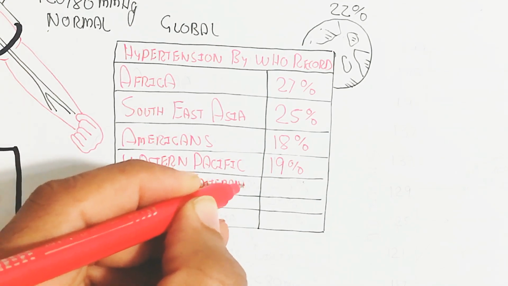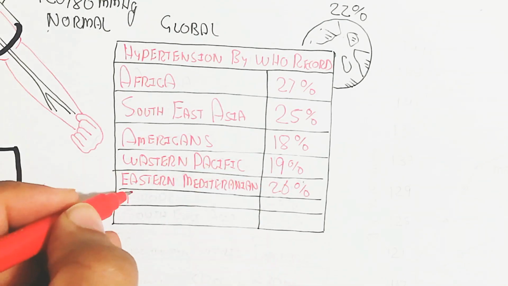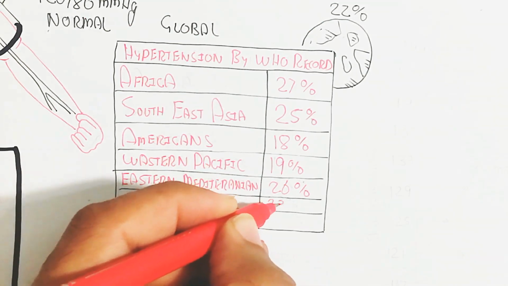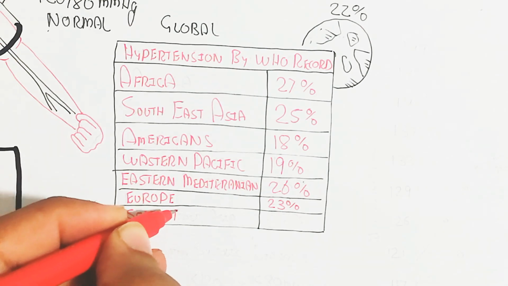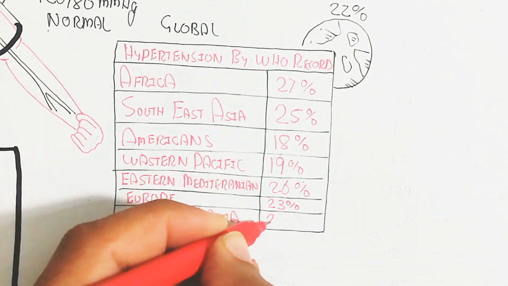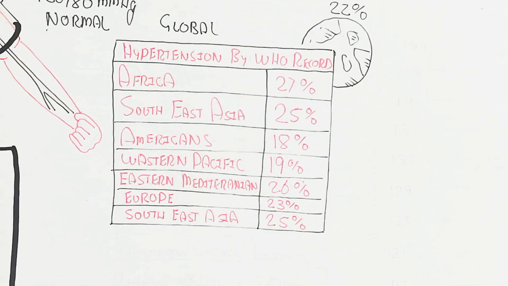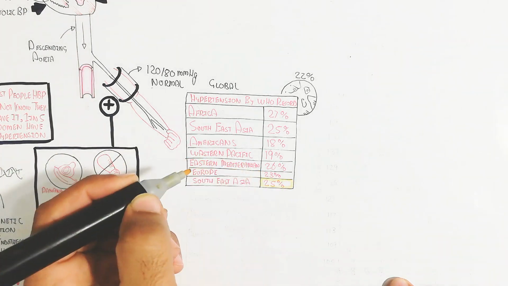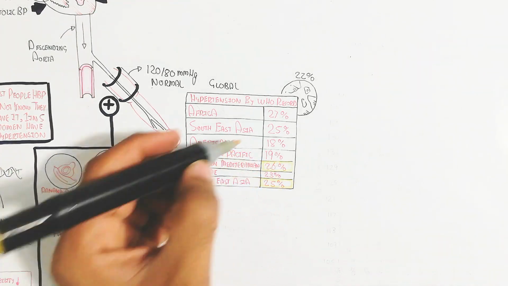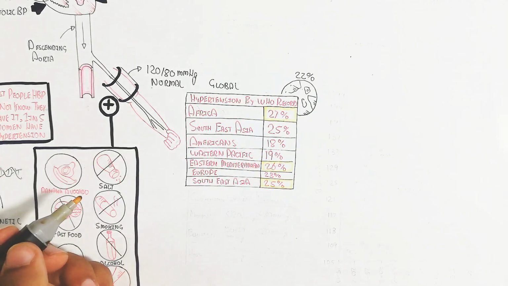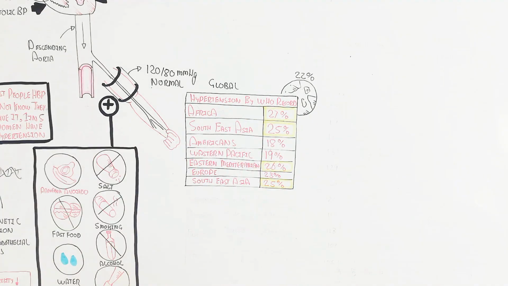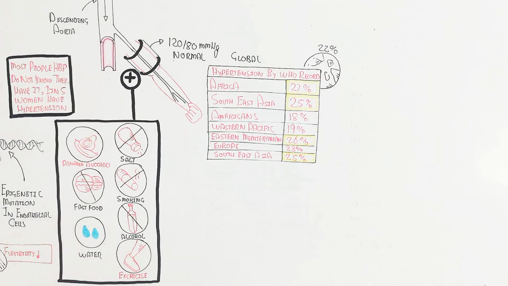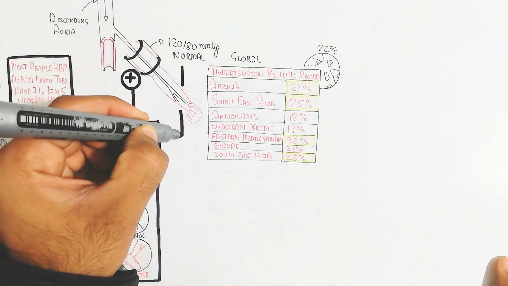So in this way you can understand there is a higher risk of hypertension in Africa and South Asia as well as Eastern Mediterranean and Southeast Asia. So remember, if you are living in these places, you should prevent and care for yourself more because you are living in an environment where hypertension is at its peak.